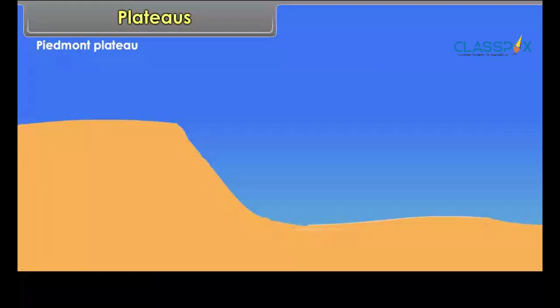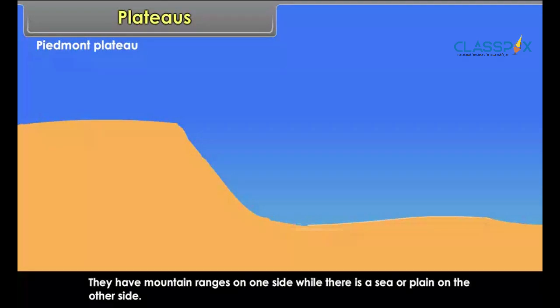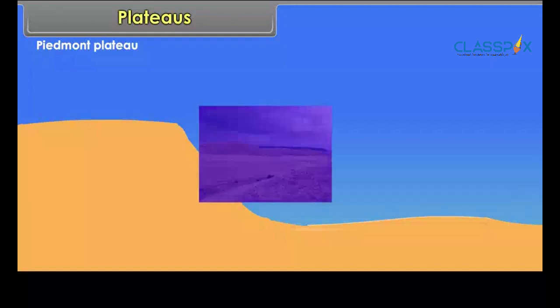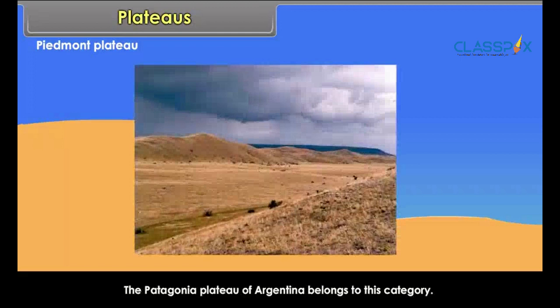Piedmont plateau. These plateaus develop at the foot of the mountains. They have mountain ranges on one side while there is a sea or plain on the other side. The Patagonia Plateau of Argentina belong to this category.